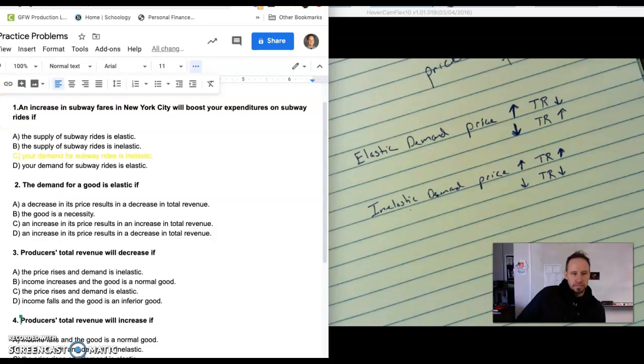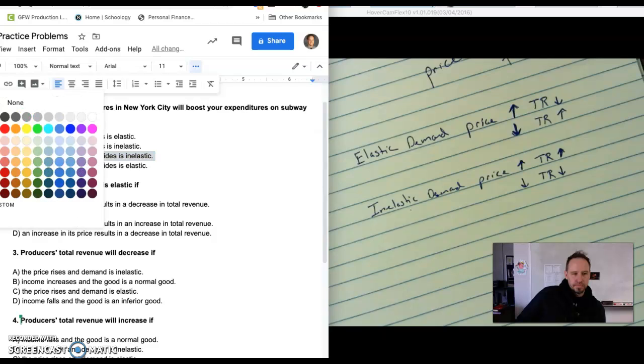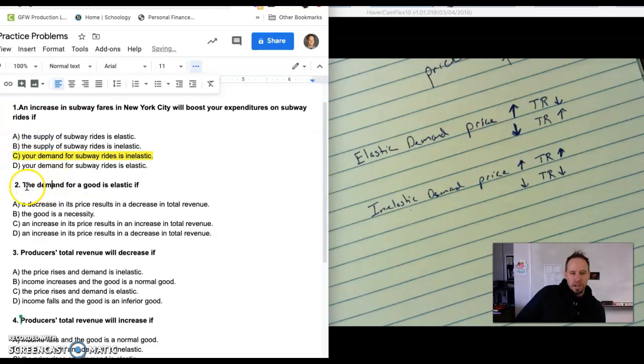Oh, that's not what I wanted. There we go. Number 2, the demand for a good is elastic if. Now we're going the other way around. If we want to see if demand is elastic, it's asking us what happens with total revenue. Let's look at our options. A decrease in price results in a decrease in total revenue. If it's elastic, a decrease in price is going to lead to an increase in total revenue, so that one's not going to work.